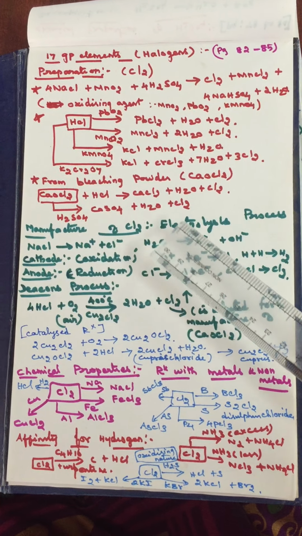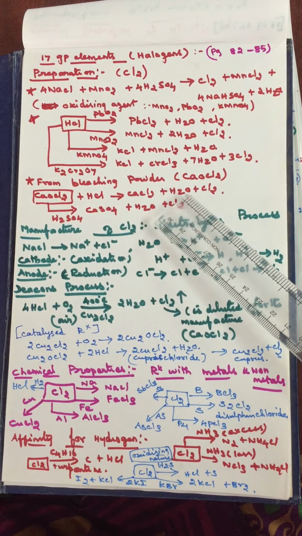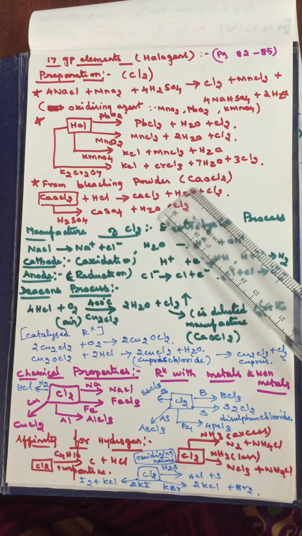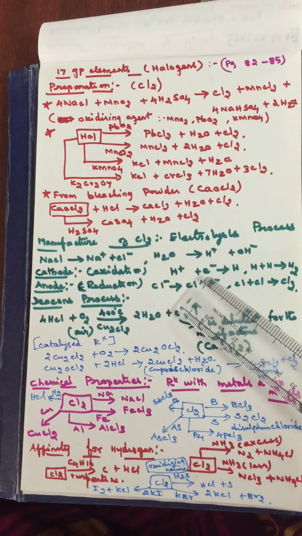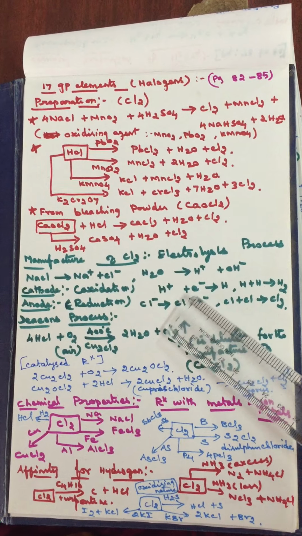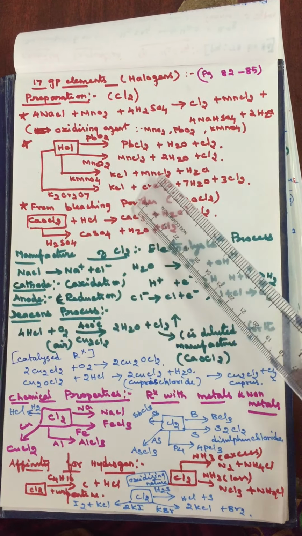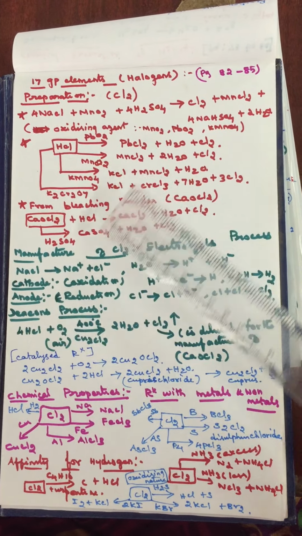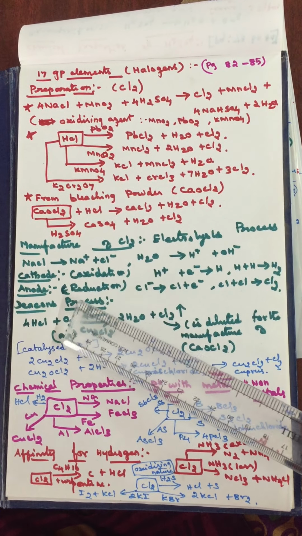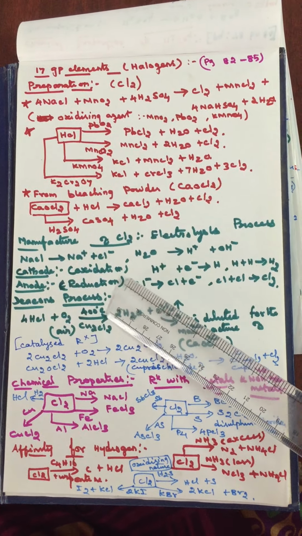Just now we discussed how chlorine can be prepared from bleaching powder. Now we get bleaching powder from chlorine from the Deacon's process. These 2 processes are reverse. Next, what are the catalytic reactions that take place during Deacon's process?